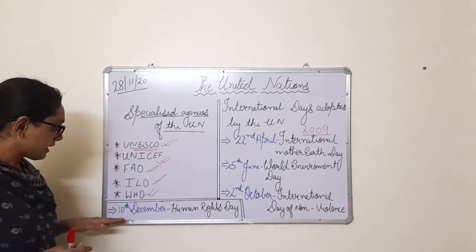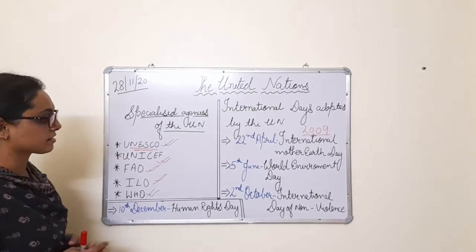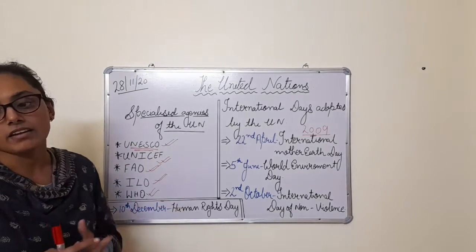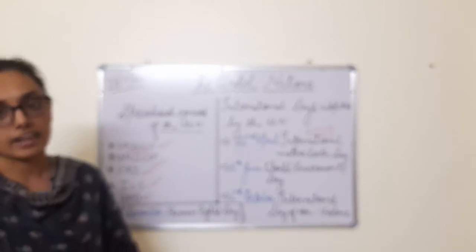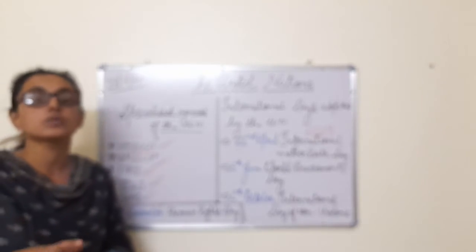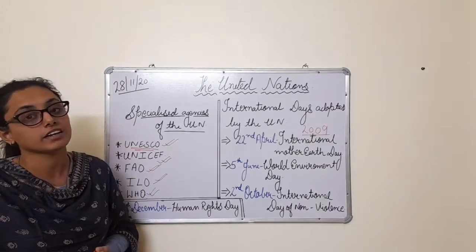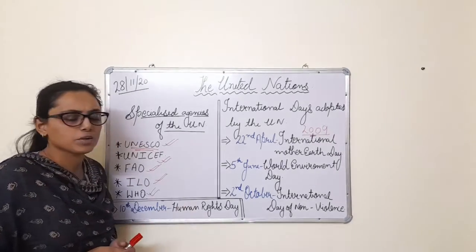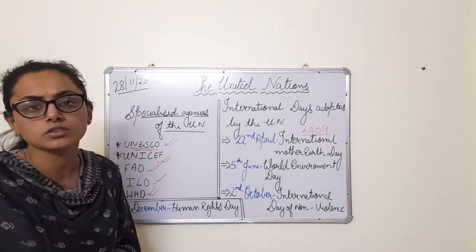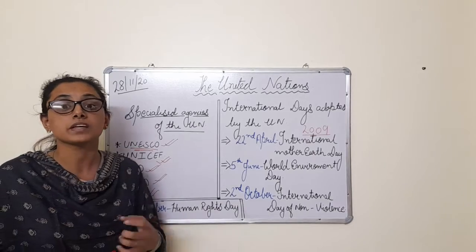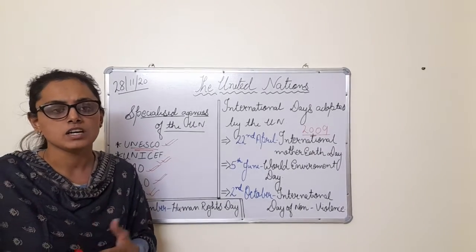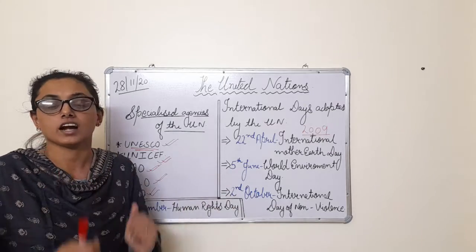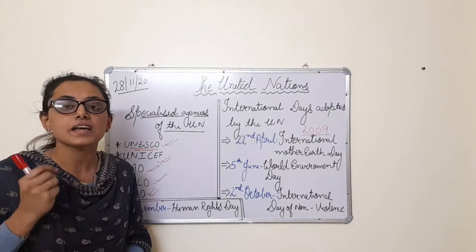Clear? Next we have 10th December, that is Human Rights Day. This day was started in the year 1948 when the Universal Declaration of Human Rights was made. Now, human rights, from these two words, children, you can make out human rights means the right of a human, not as a citizen of India, not as a citizen of any other country, but as a basic human.